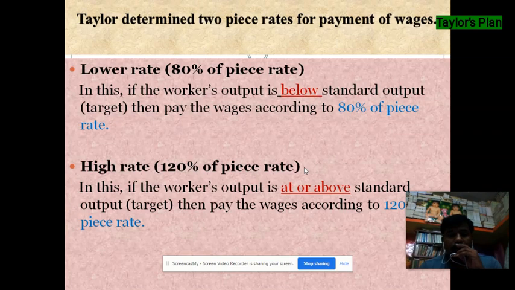According to Taylor, the lower rate is applied as a punishment to the worker for low production. These workers are called inefficient workers. On the other side, the high rate is applied as a reward to the workers for production at or above the standard output. These workers are called efficient workers, and they get motivation from this high rate.